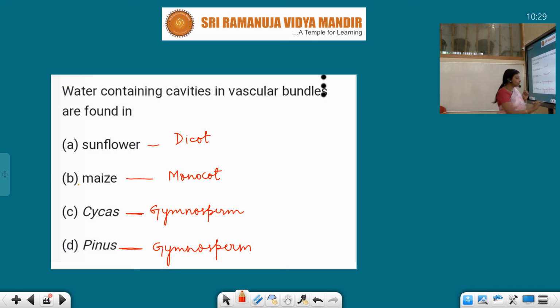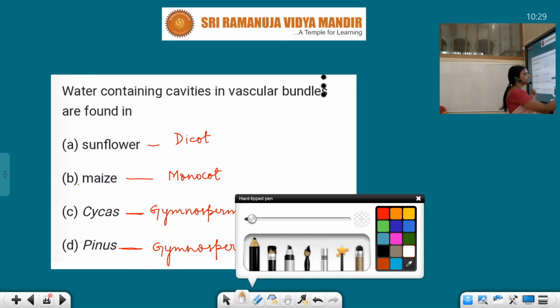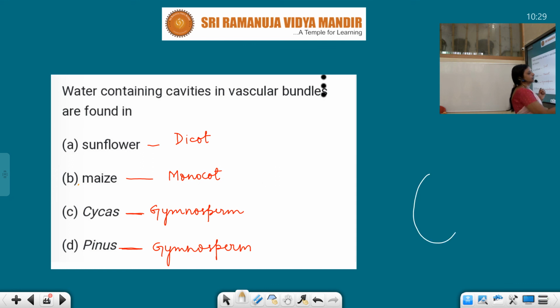If we see the monocot vascular bundle, it is conjoint and collateral. Conjoint because the upper portion is phloem and the lower portion is xylem.